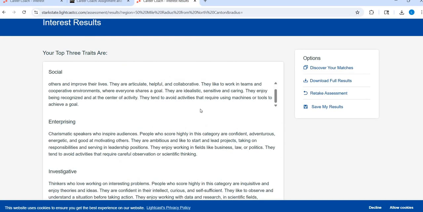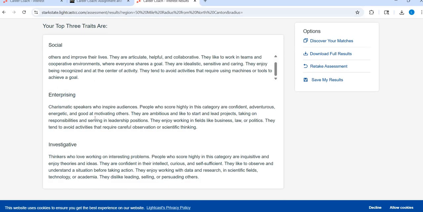You might say, yeah, you know what, I do agree. I am social, and this will serve me really well going into education. Or, I don't think I'm very enterprising, and I don't understand how this connects. So you're reflecting on your personality traits as they relate to your field. First of all, does it describe you pretty well? And how does it connect to your career, the major that you're going into? You'll do that for your top 3. So you'll do that for all 3.